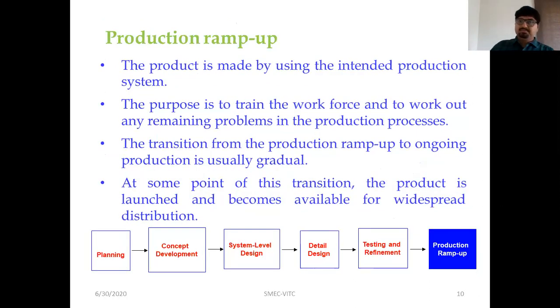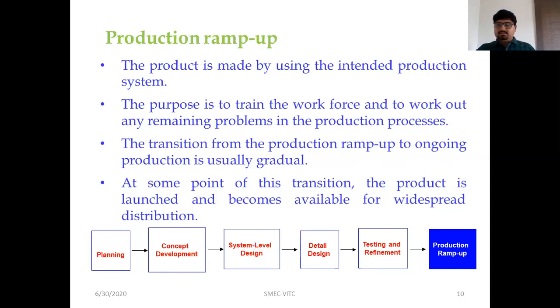The sixth phase of the generic product development process is named production ramp up. The product is made by using the intended production system. The purpose of this particular phase is to train the workforce and to work out any remaining problems in the production process. The transition from production ramp up to ongoing production is going to be gradual. At some point in this transition, the product is launched and becomes available for widespread distribution.